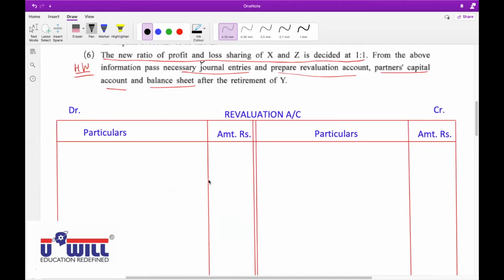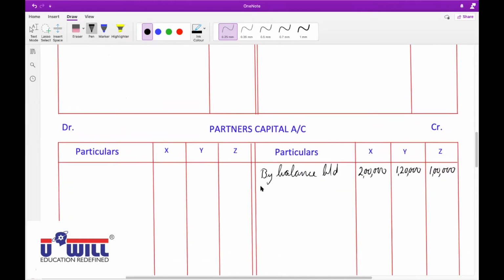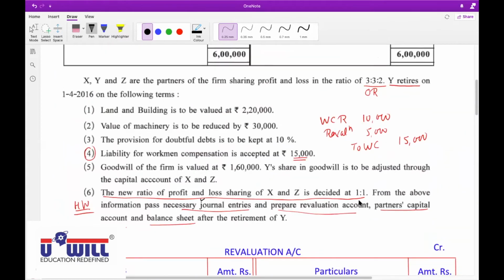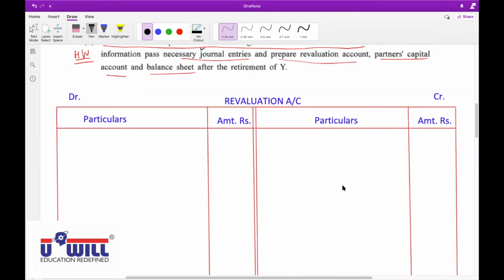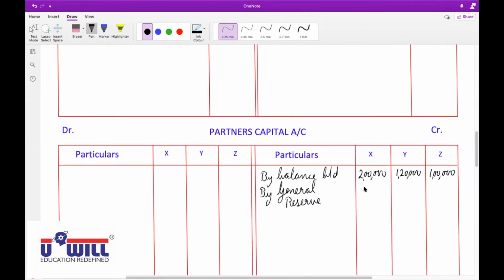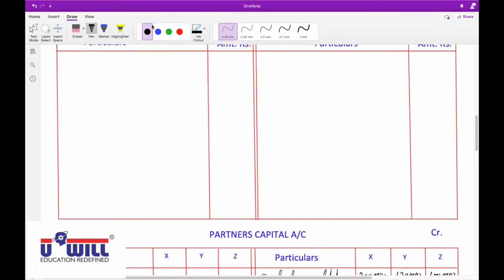So the journal entry would be general reserve account debit 40,000 to X capital account, to Y capital account, to Z capital account in the ratio 3:3:2. So where will we write it in partners capital account? Credit side. Credit side to X, Y, and Z, means all of you write down in partners capital account credit side by general reserve. Now tell me the amounts. 40,000 into 3/8 is 15,000, 15,000 again, and 2/8 is 10,000. Correct. Mute yourself.